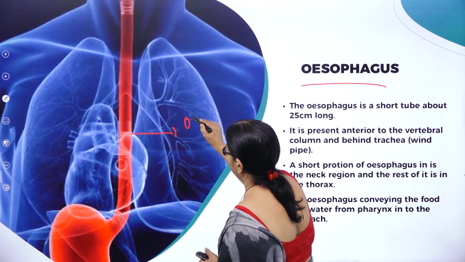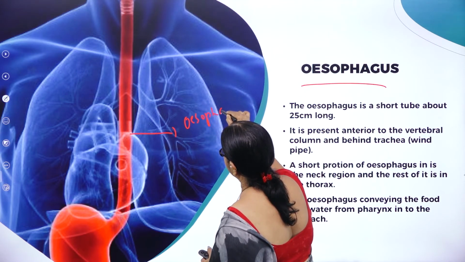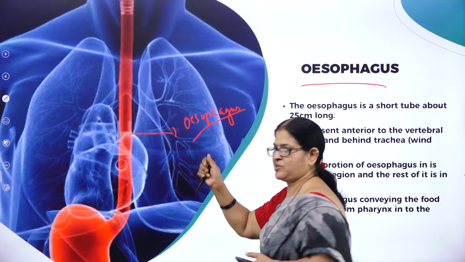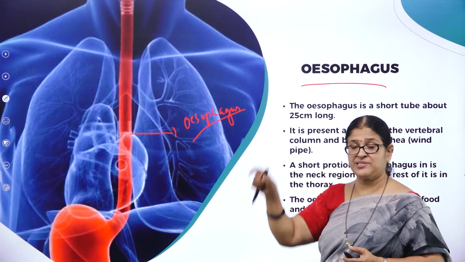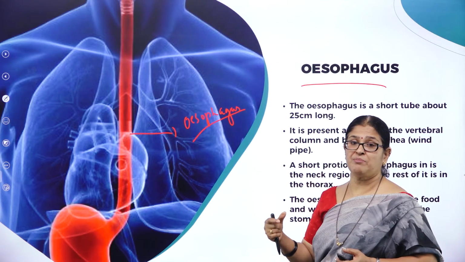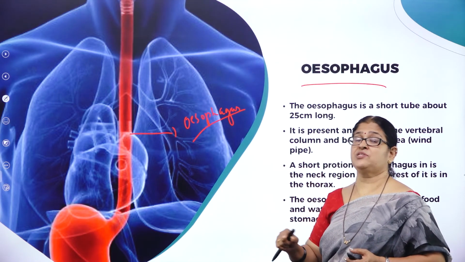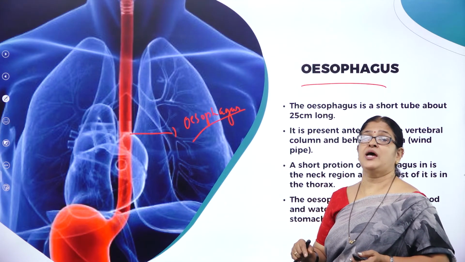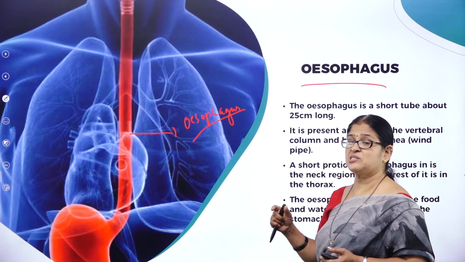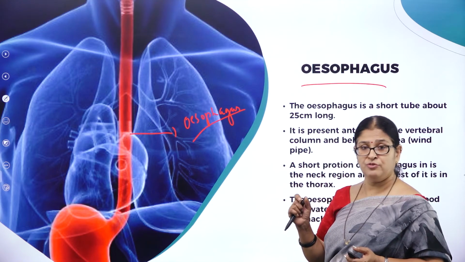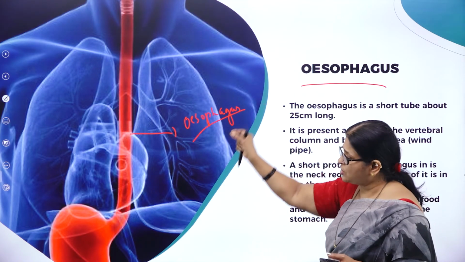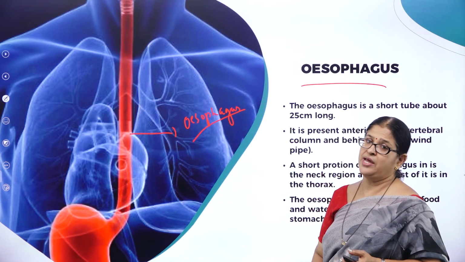It is a pipe-like structure through which food, chewed in the mouth and mixed with saliva, made into a soft semi-solid food called bolus, rolls down.